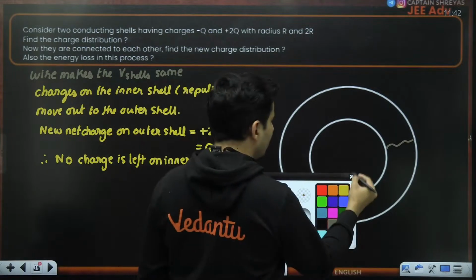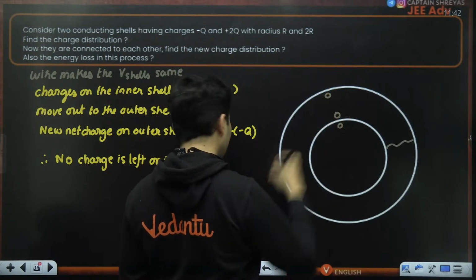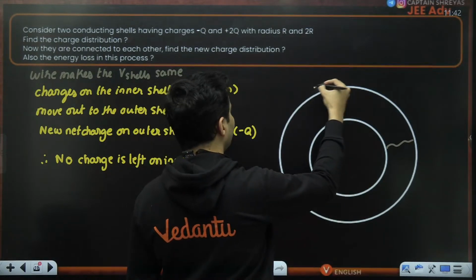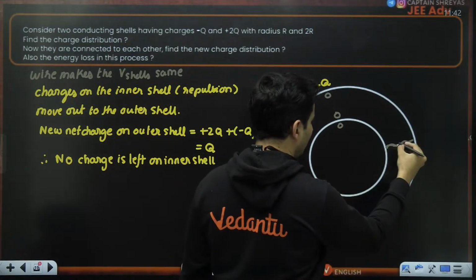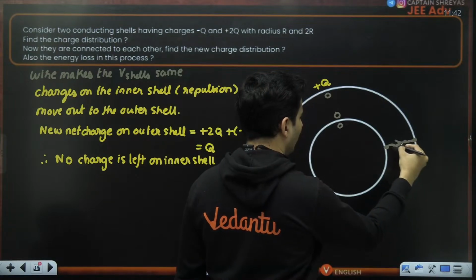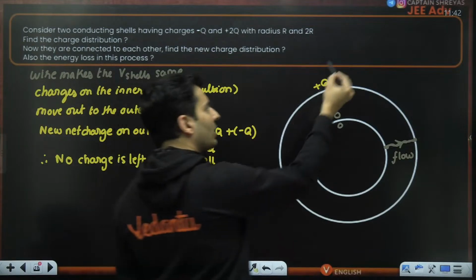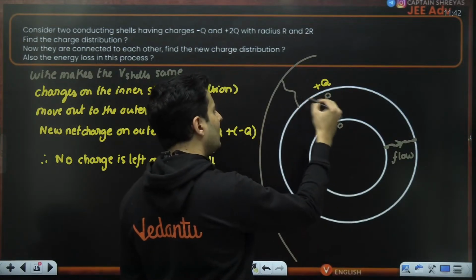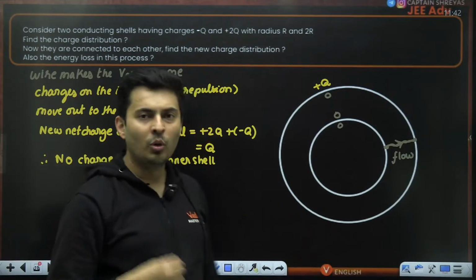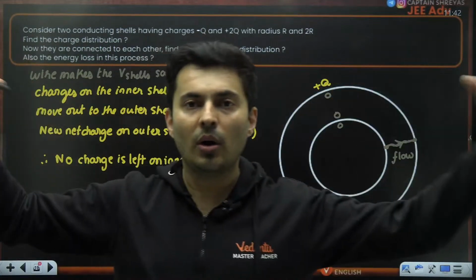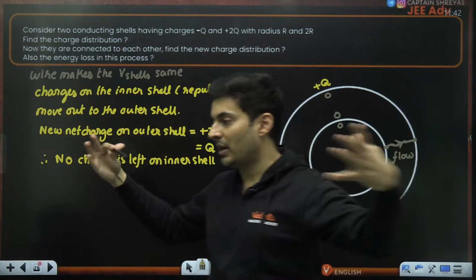So you will see basically zero charge over here, zero charge over here. The inner surface is facing this one, so this will also have zero. So only the outermost surface will have a charge of plus q. All the charge that was there has just flown out. The moment you connect it with other shells, all the charge will just flow out and stay on the outer surface. If there was one more concentric shell and a wire connecting here, all these charges will flow out and sit on that shell. The more outer you go, the more they want to go as far away as possible, so they will try to reduce their energies by moving out and out because of the repulsive forces.